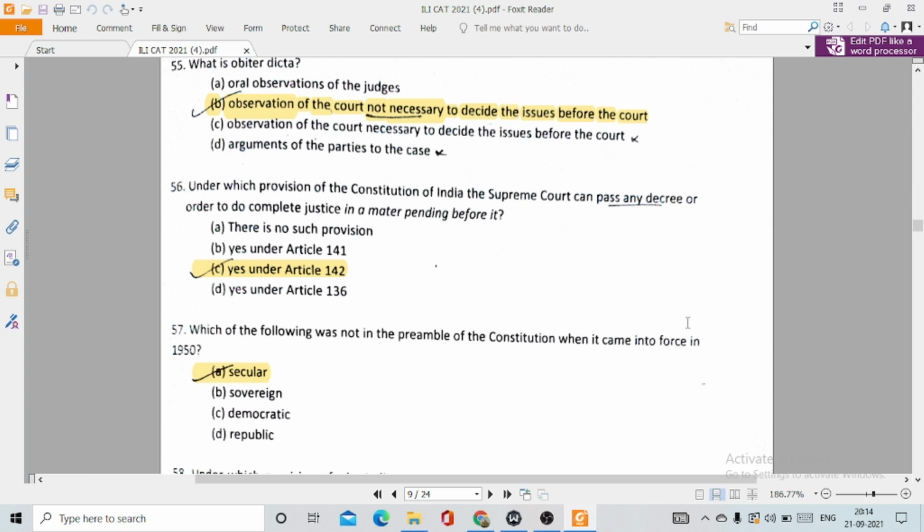Then question number 56. Under which provision of the Constitution of India can the Supreme Court pass any decree or order to do complete justice in a matter pending before it? It is actually under Article 142, also known as Judge Made Laws, and under this Article 142 the Supreme Court has the power to pass any decree in order to do complete justice in a matter pending before it. That means it is the power of the Supreme Court to step into the shoes of legislation, and its decision itself acts as a law of the land.